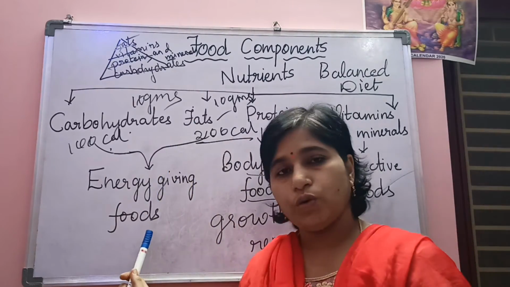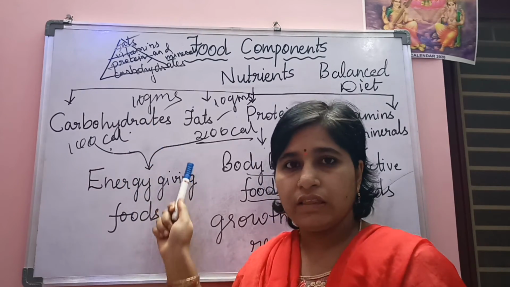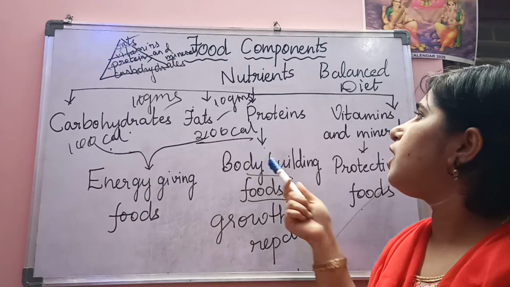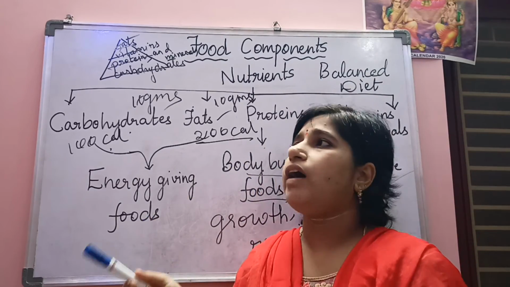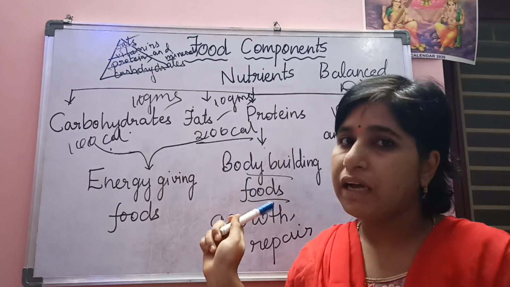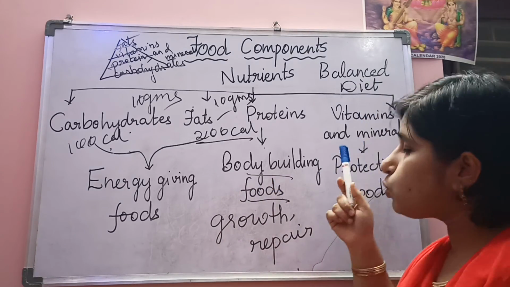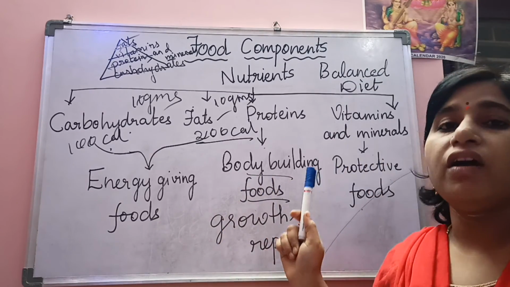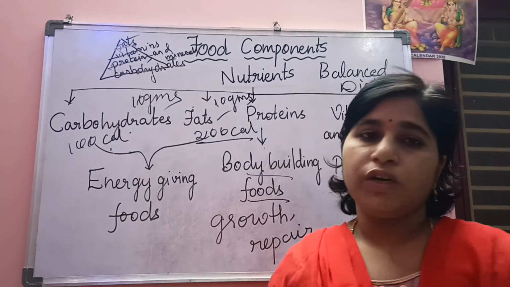Here the carbohydrates you can get from cereals, and they are rich mostly in cereals. And next, the fats like sweets and oil are rich in fats. Next proteins, you get from pulses, millets, and some dry fruits like badam. Next, vitamins and minerals you get from leafy vegetables and fruits. So I think you have understood today's topic.